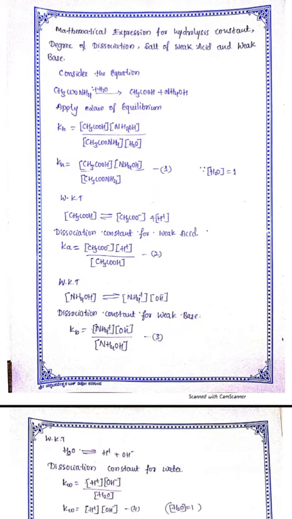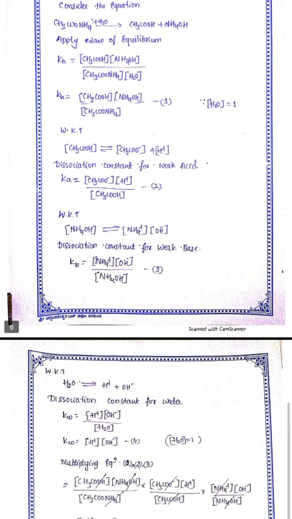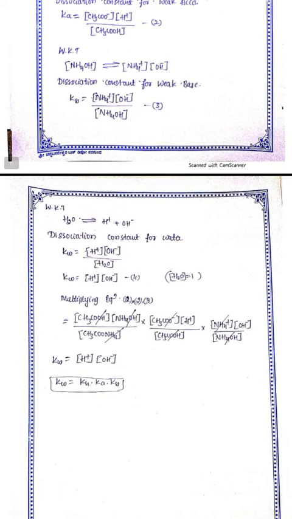Water splits into H plus and OH minus. The dissociation constant for water, Kw, is equal to H plus times OH minus divided by the concentration of water. Kw is given by the concentration of H plus and the concentration of OH minus. Multiplying equations 1, 2 and 3, we get Kw is equal to the concentration of H plus and the concentration of OH minus. Kw is equal to Kh times Ka times Kb. This is the mathematical expression for hydrolysis constant and degree of dissociation of the salt of weak acid and weak base.